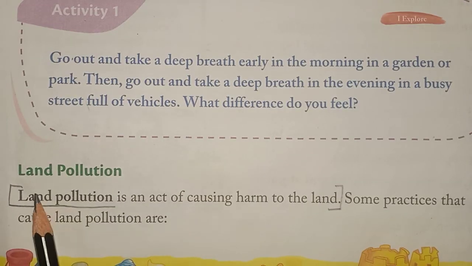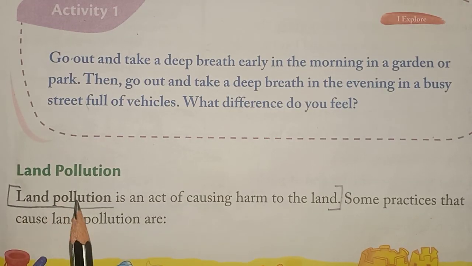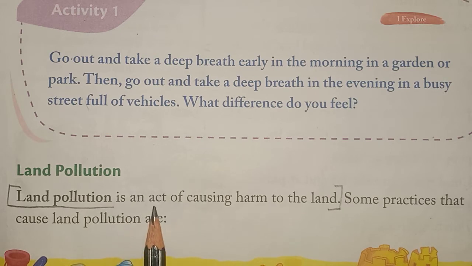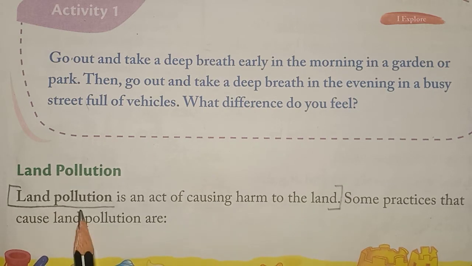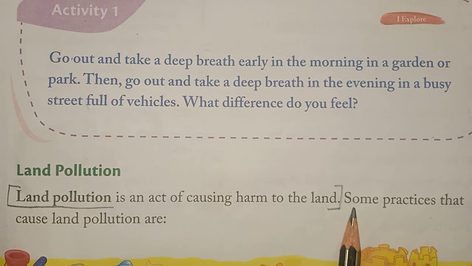Now the next type of pollution is land pollution. Now what is land pollution? Land pollution is an act of causing harm to the land. See, when we cause harm to the land, when we throw unwanted things on the land, it causes land pollution. Now, some practices that cause land pollution are